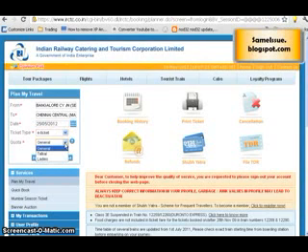field where you can choose either general, Tatkal or ladies. General is like anybody can travel, and Tatkal is like you want to book a Tatkal ticket. Now Tatkal can be booked just 1 day prior. So for 25th I can book a Tatkal on 24th. So on 24th morning I can try for a Tatkal to travel on the 25th, and this is for the ladies quota. So let's take general quota and click on the link find trains.